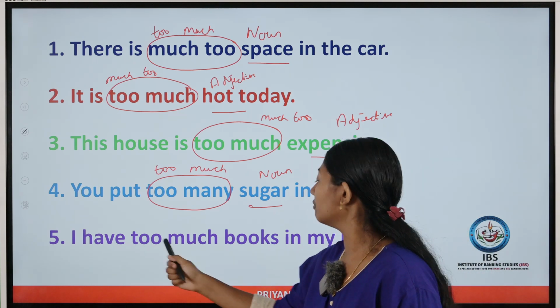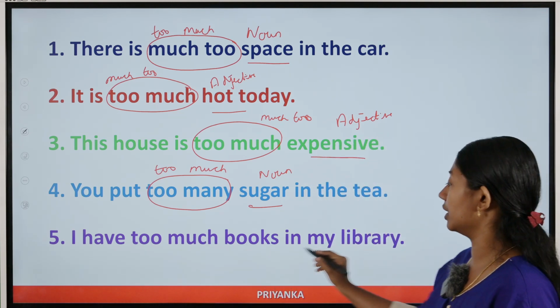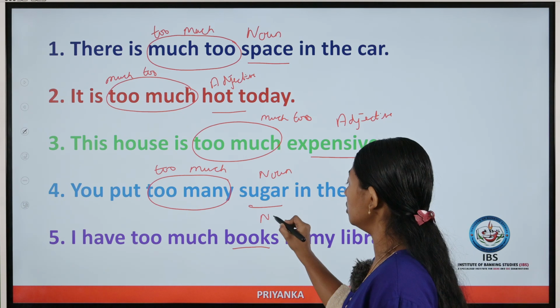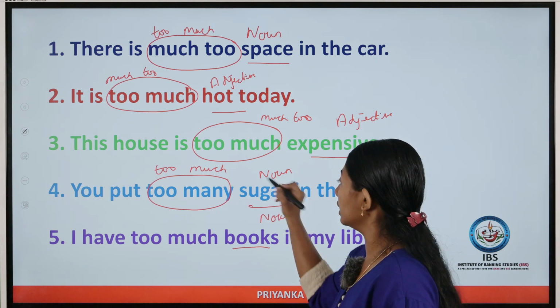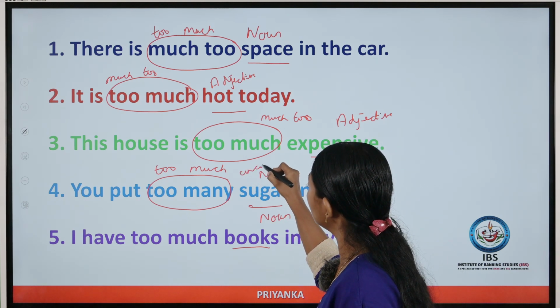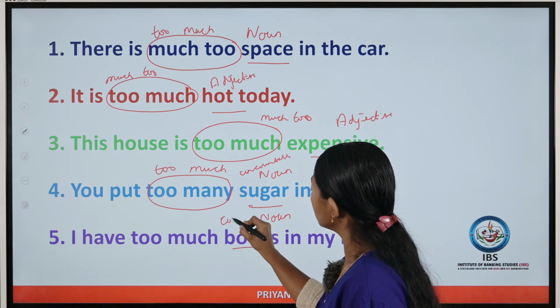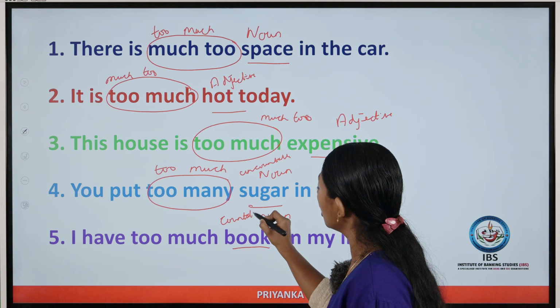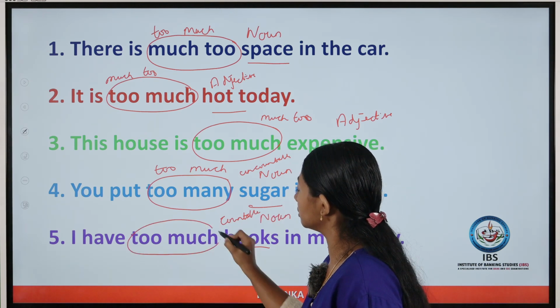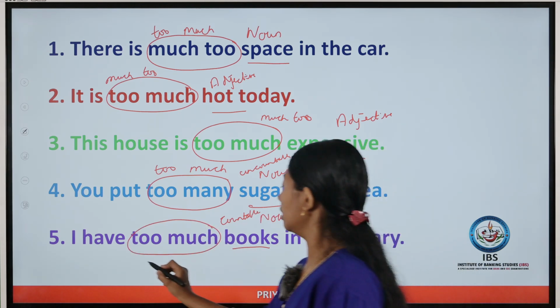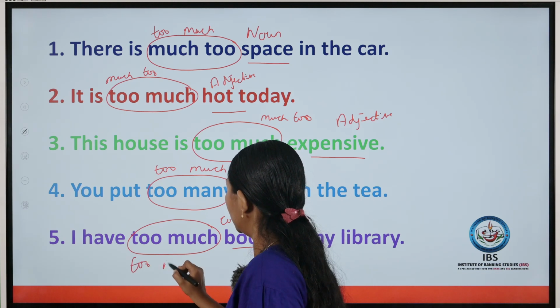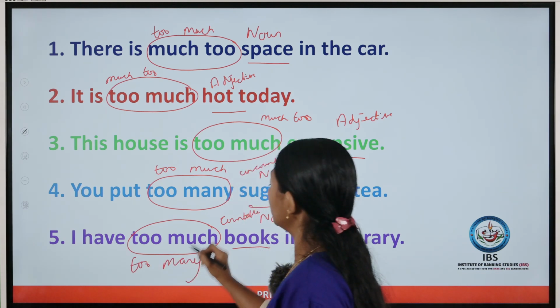Next, I have too much books in my library. Here books is the noun and it is a countable noun. Sugar is uncountable, and here books are a countable noun. So in the case of countable nouns, we use too many, not too much, because books are countable. Too many. So we'll do the next sentences.